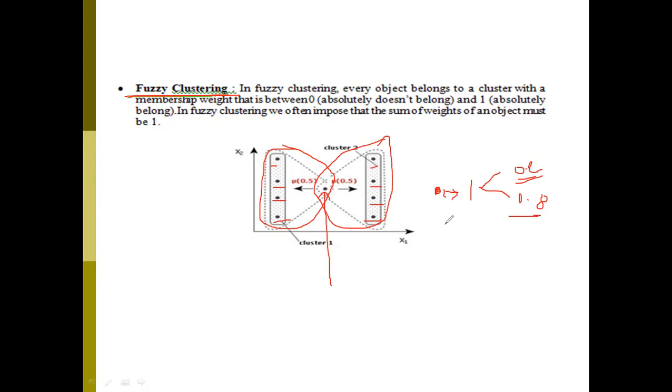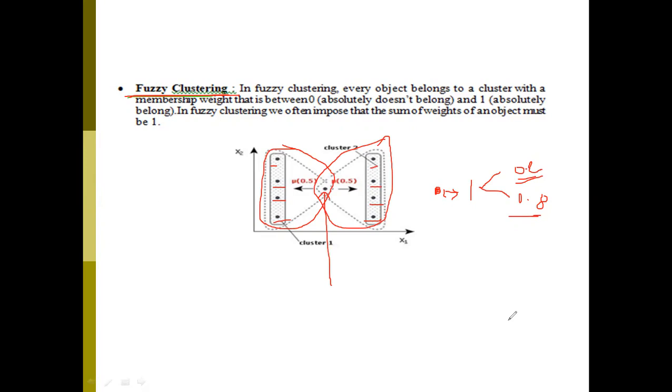So like that, in fuzzy clustering, each and every data point has its weight, so that weight says whether it belongs purely to that particular cluster or not.